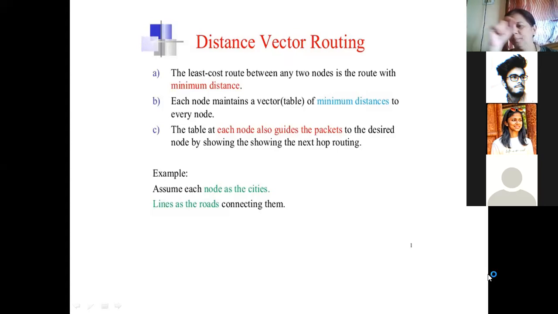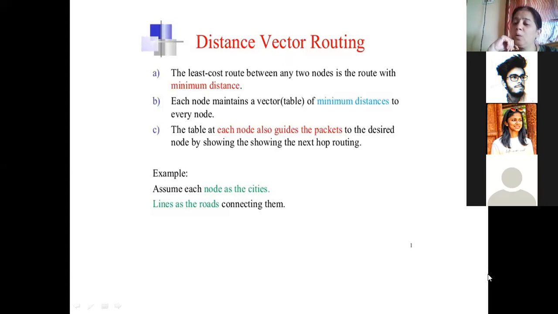You can measure the cost in terms of money, in terms of time, or in terms of distance. So if there's a cost associated with a particular transmission line, the cost could mean, say, the time required to reach from the source to the destination, or the distance, the length of that particular transmission. Generally, it is the time required.